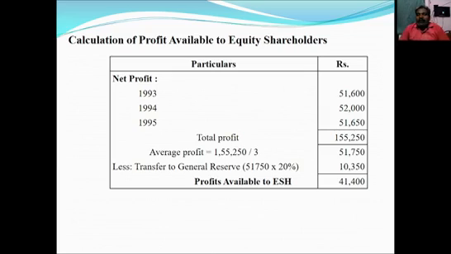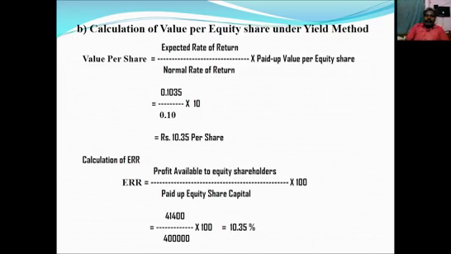Then the remaining profit is considered profit available to equity shareholders, because there is no preference share capital or preference dividend in that problem. So 41,400 is taken as profit available to equity shareholders. With the help of this, we should calculate ERR. So 41,400 divided by 4 lakhs, that is paid up equity share capital, into 100. So we will get 10.35 percent.